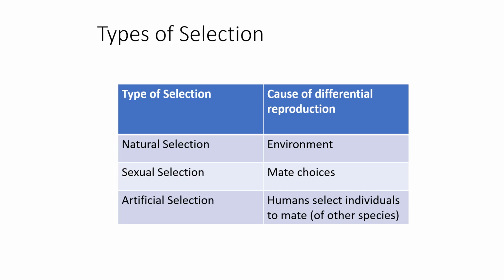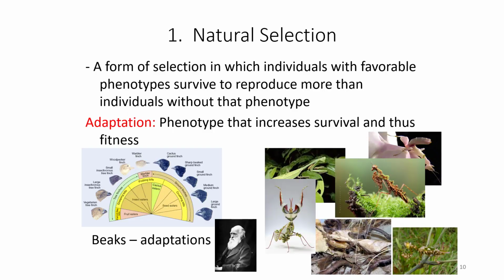There are three types of selection we're going to get through in several slides. First off is natural selection, where the cause of differential reproduction is the environment. Next is sexual selection, where the cause of differential reproduction is mate choice. Some organisms are just more attractive than others. And last is artificial selection, which is where humans pick certain individuals of other species to mate and allow them to mate and have higher fitness.